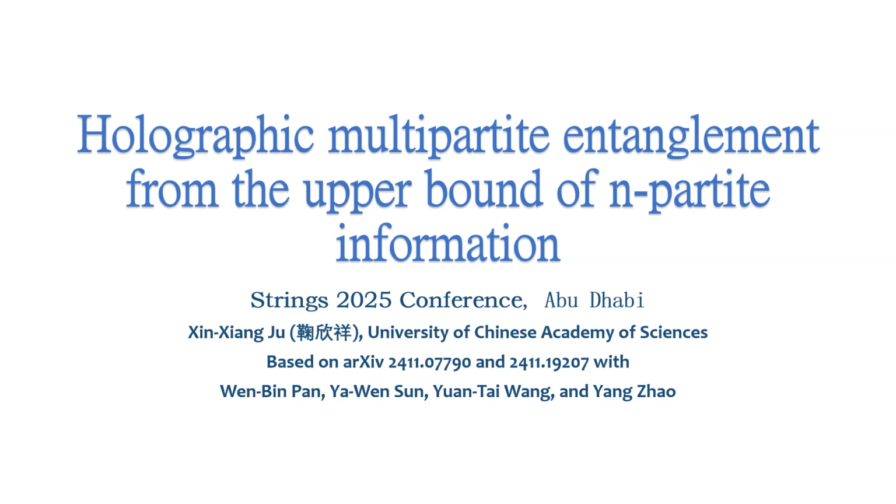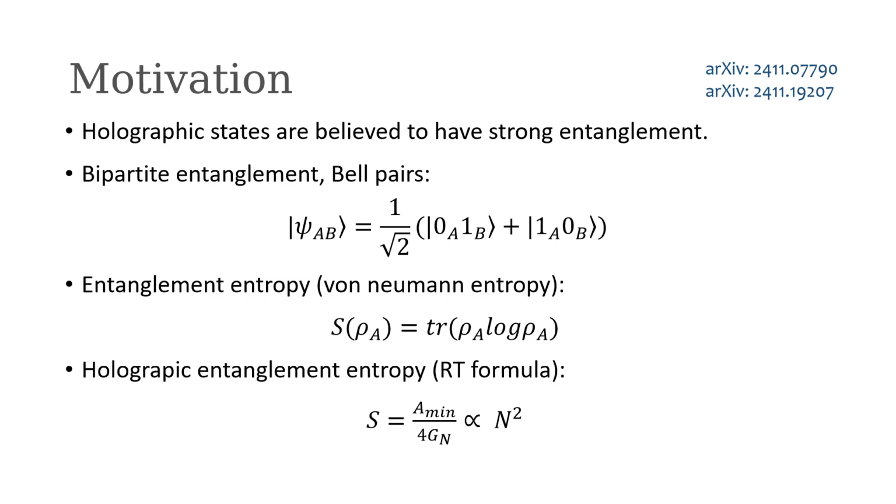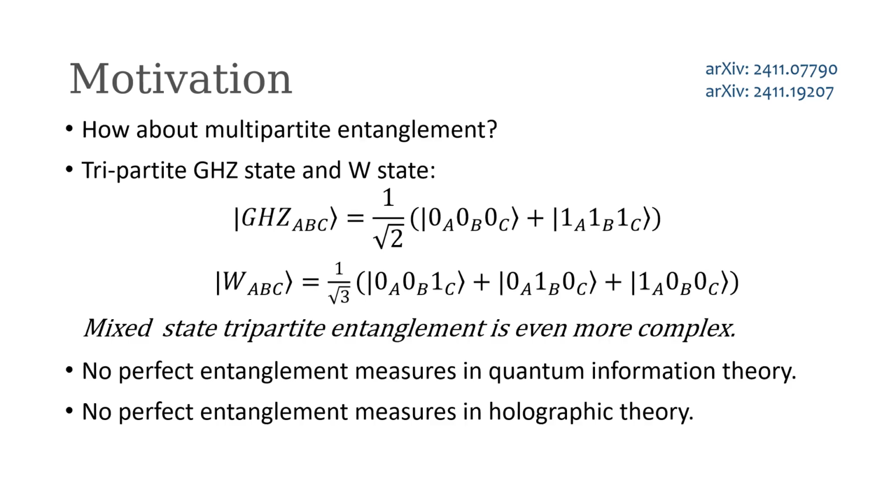Today I'm going to talk about our recent work, Holographic multipartite entanglement from the upper bound of n-partite information. The motivation of our work is to investigate the multipartite entanglement structures in holography, which is a very complex area without universal measures.